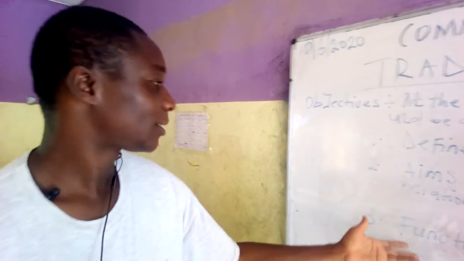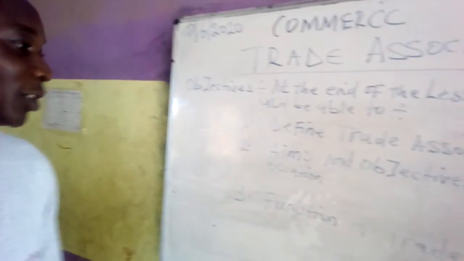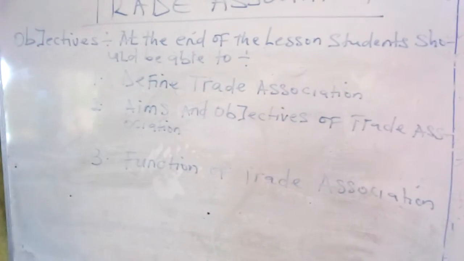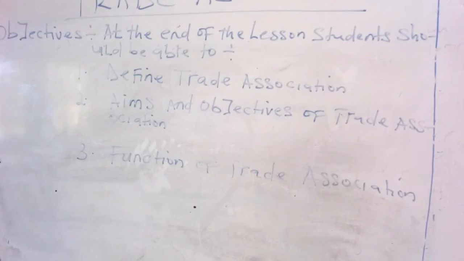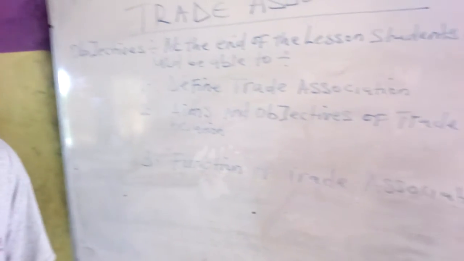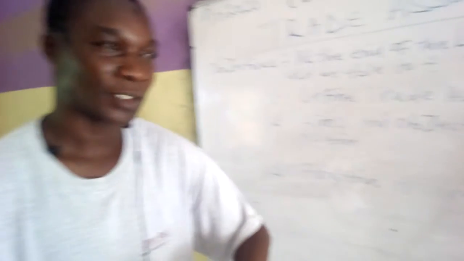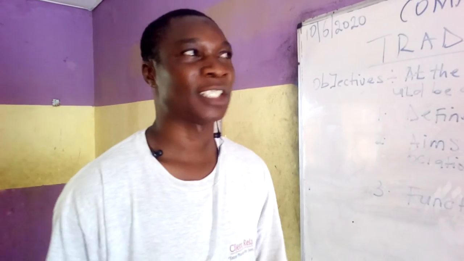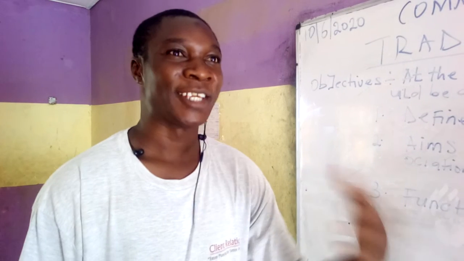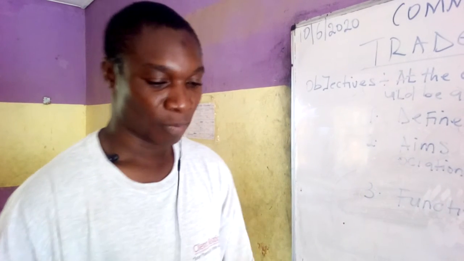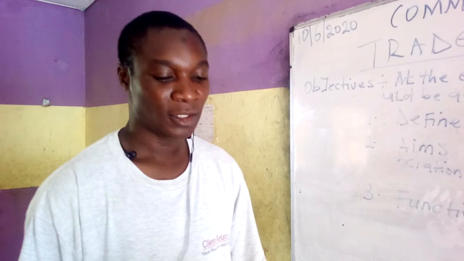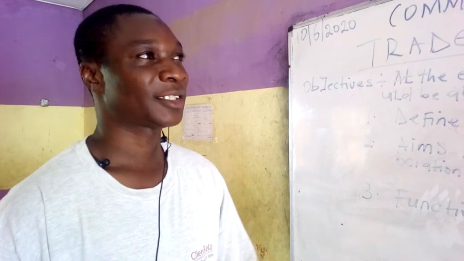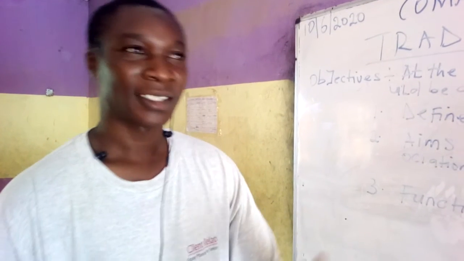Now, coming to the last part of this lesson, which is the functions of trade association. One, they disseminate information to their members. Of course, if there is any government policy that will affect the interests of their members, that will affect the business environment, it is bound on the association to educate their members on government policy. Two, they fix prices for services or products.